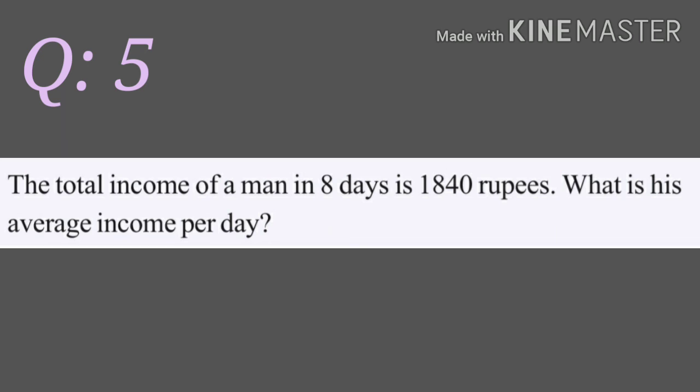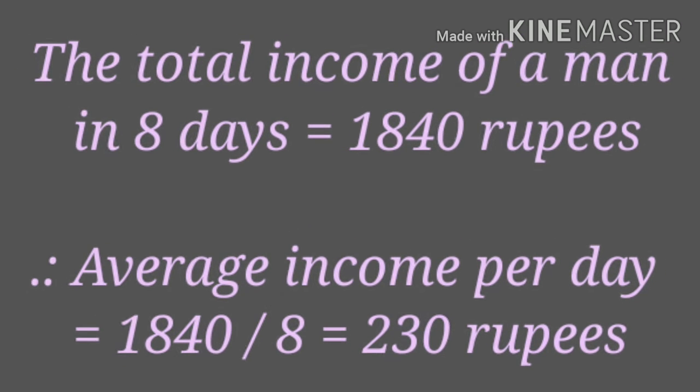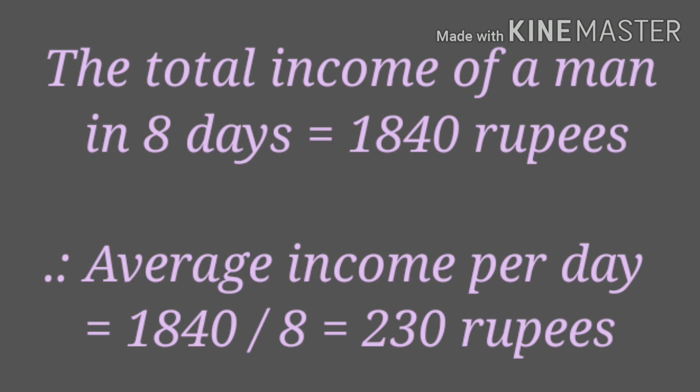Question number 5. The total income of a man in 8 days is 1840 rupees. What is his average income per day? That means, what will be the income of that man on a day? The total income of a man in 8 days is equal to 1840 rupees. Therefore, average income per day is equal to 1840 rupees divided by 8, that is equal to 230 rupees.